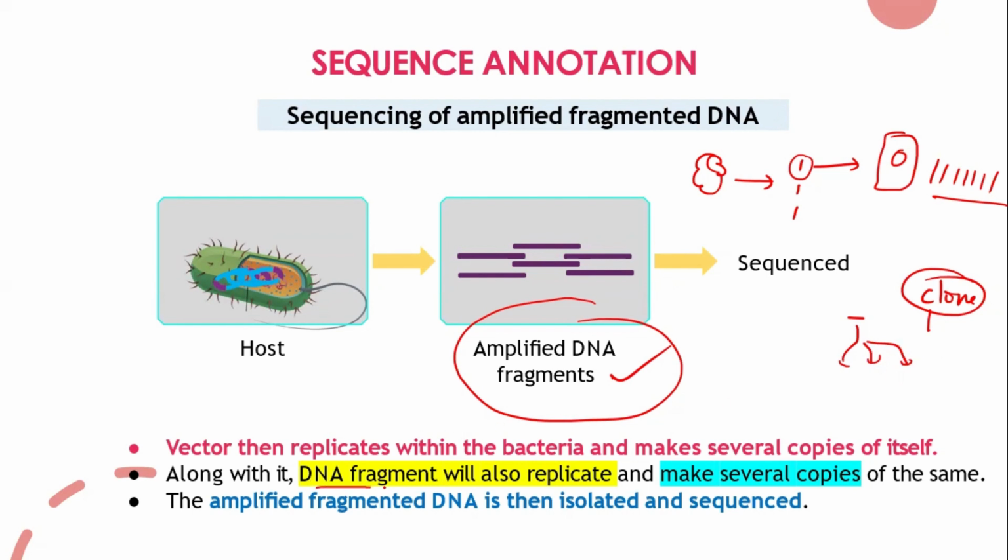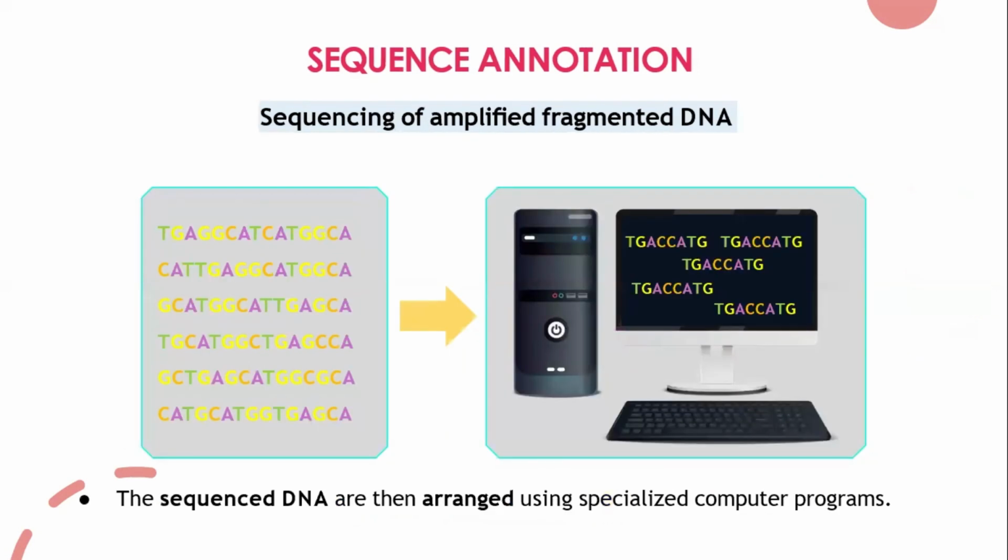So see here, along with the DNA fragment, the BSC, the host bacteria, will replicate. With that, whatever fragment we inserted will also replicate into several copies. Whatever these several copies are, we will isolate them and sequence them. That means we put them in an order. And how do we put them in an order? We use bioinformatics, a specialized computer program, and we'll order them. See here, this is the small fragment which I cut and inserted. From that, I made several copies. I amplified it. You can see this one.